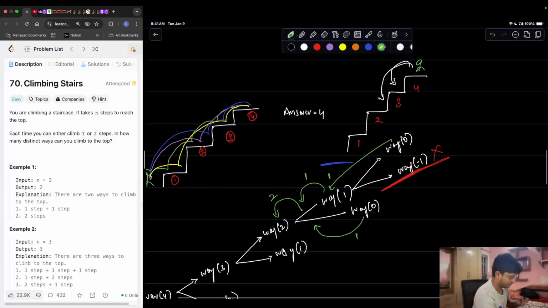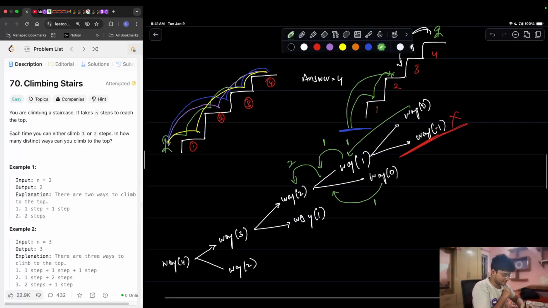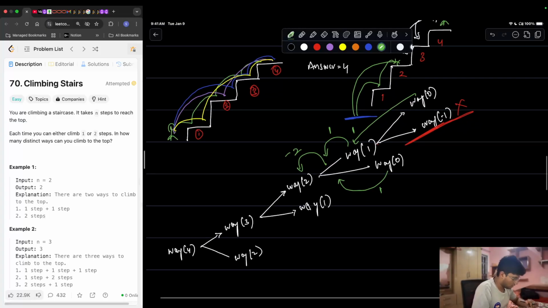Okay, let's validate. How many ways are there to reach 2? From the ground, you can either go like this, or you can go like this. There are only 2 possible ways, and that's exactly what we have got. How many ways are there to reach 1? We have already calculated that over here.